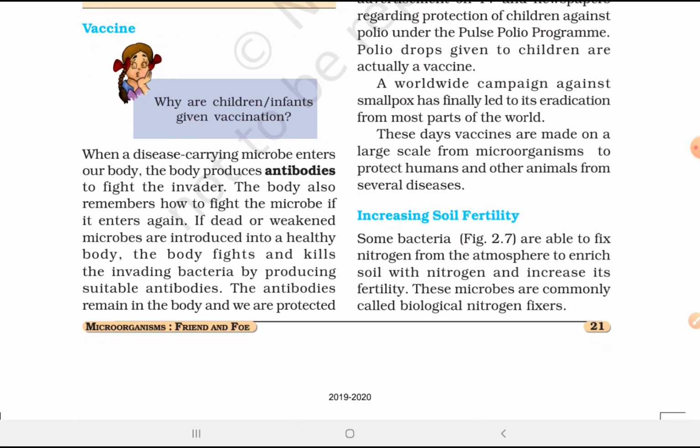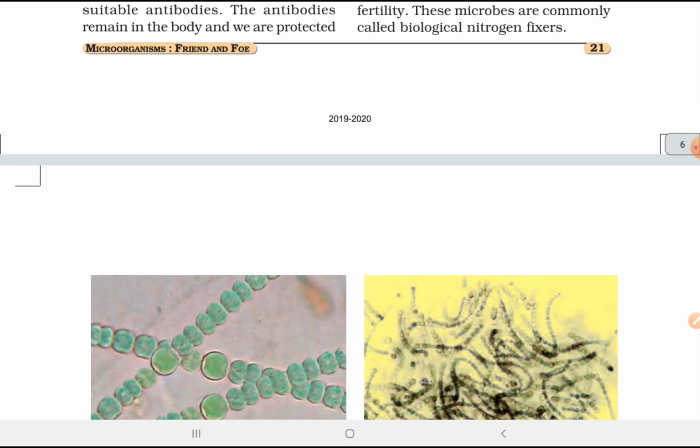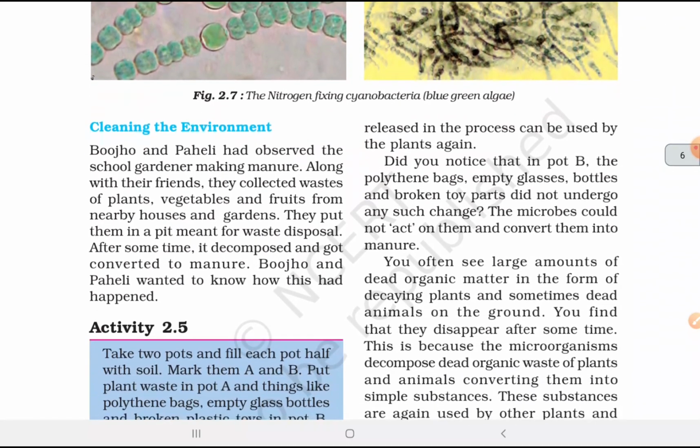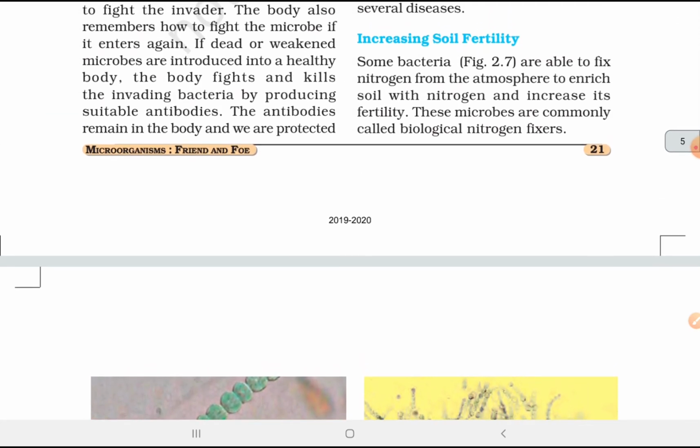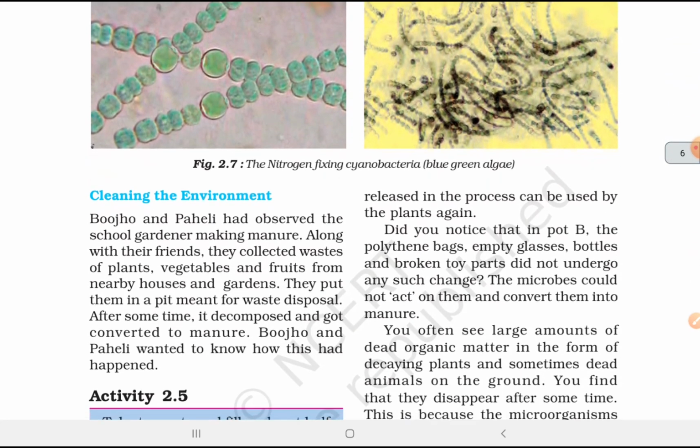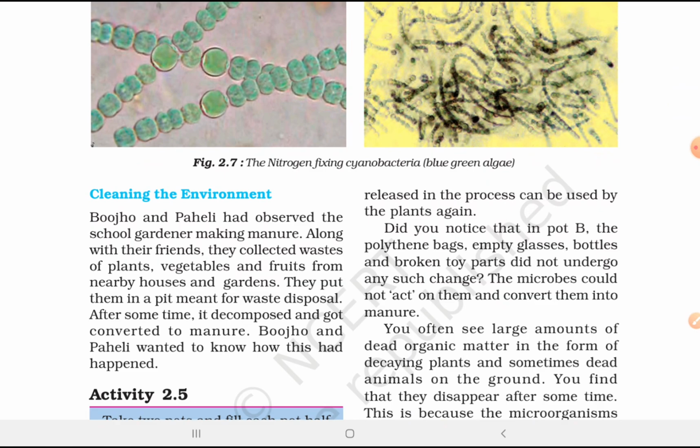Increasing soil fertility. Some bacteria are able to fix nitrogen from the atmosphere to enrich soil with nitrogen and increase its fertility. These microbes are commonly called biological nitrogen fixers. Changing the environment. The nitrogen fixing cyanobacteria.